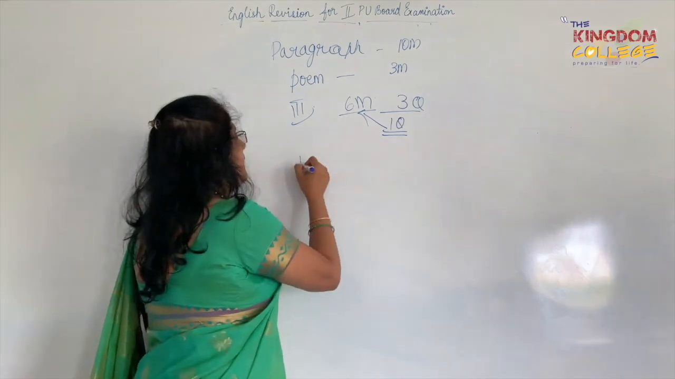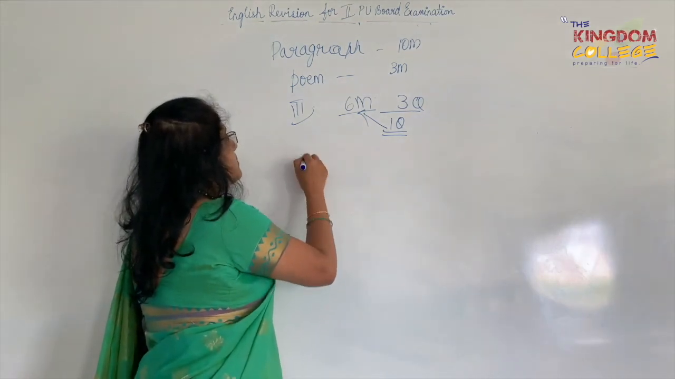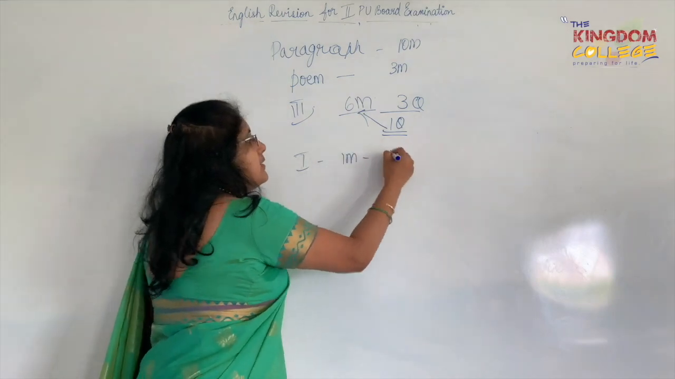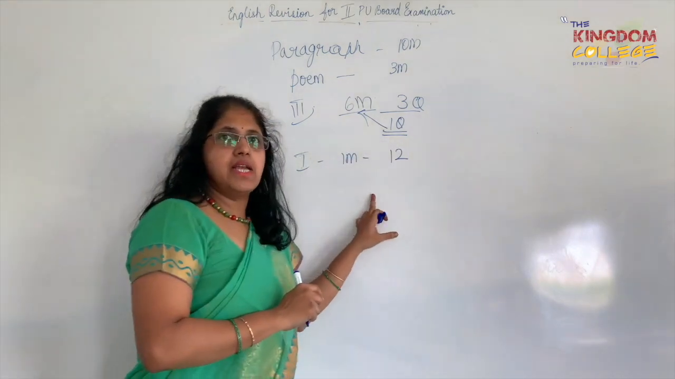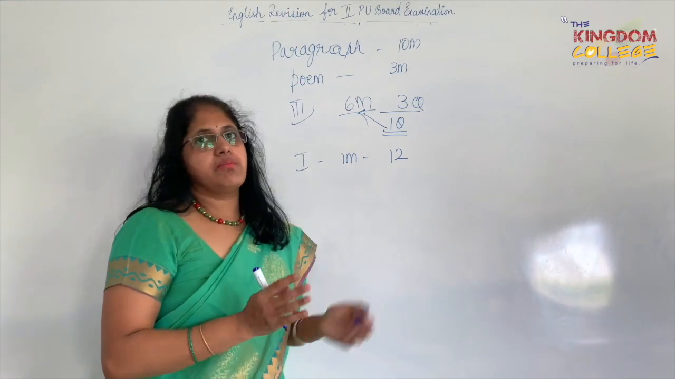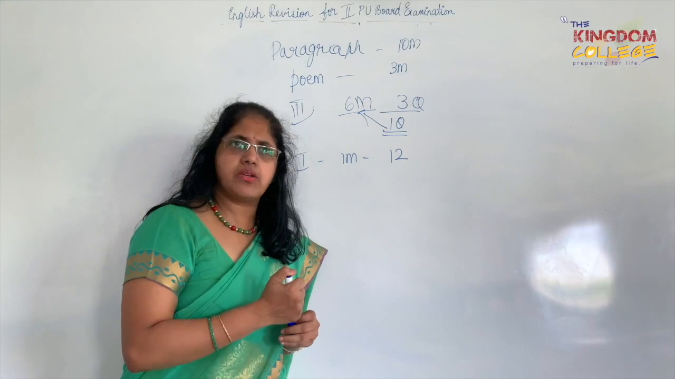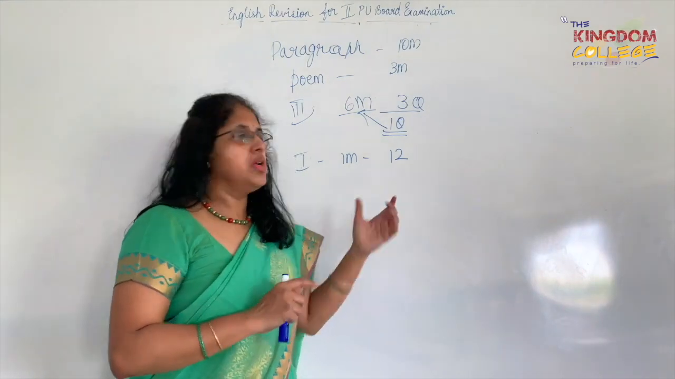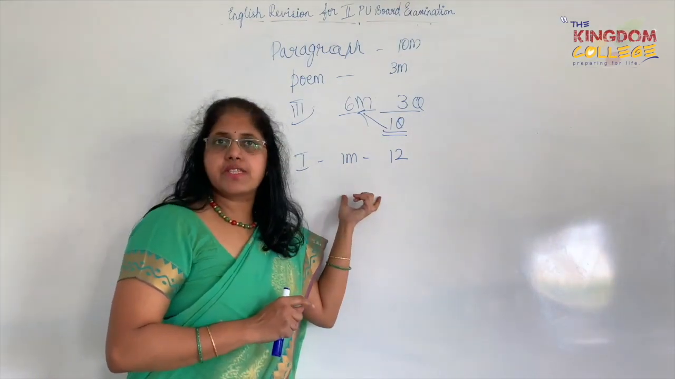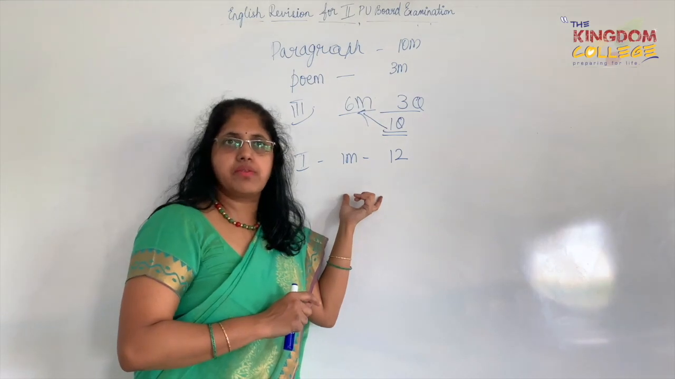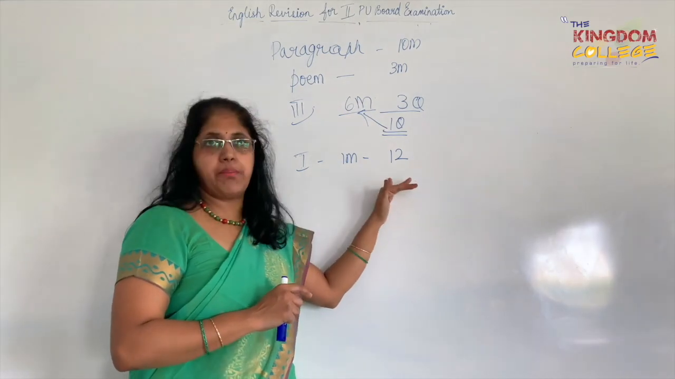Then again, we have the first main, which is about 1 markers. 12 of them, no options in this. Out of 14 chapters, if you read only 7 or 8, 50% of it, you will be able to get some 5-6 marks out of this. So please attempt, don't skip any of it.